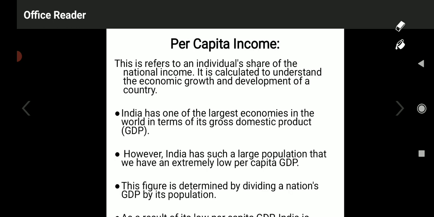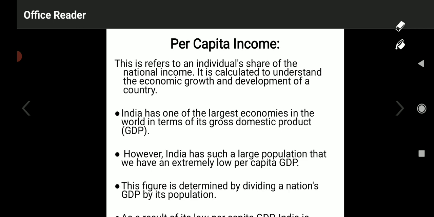It means, in the total national income, what is the actual share or contribution of a particular person? How much a single person has contributed towards national income is called per capita income. It means the average income of an individual.